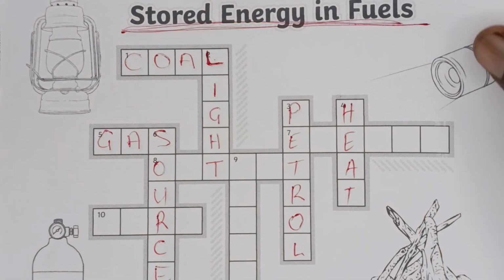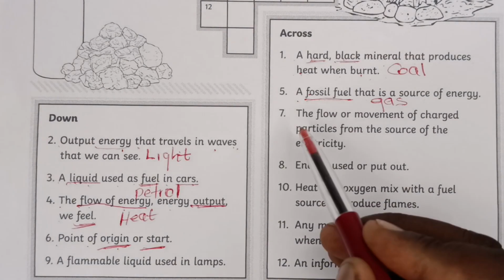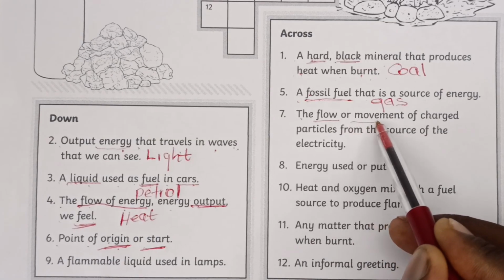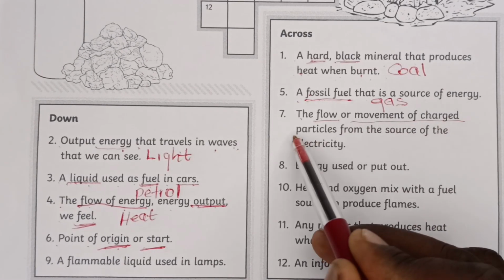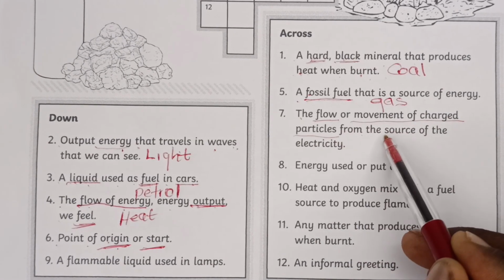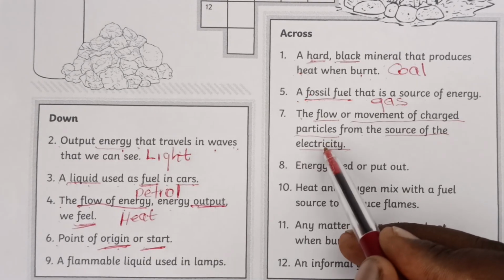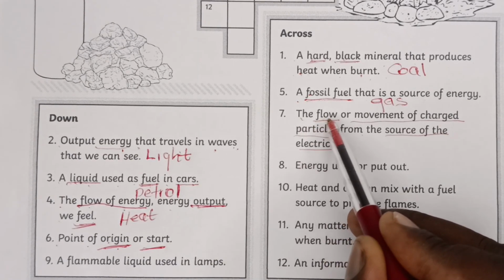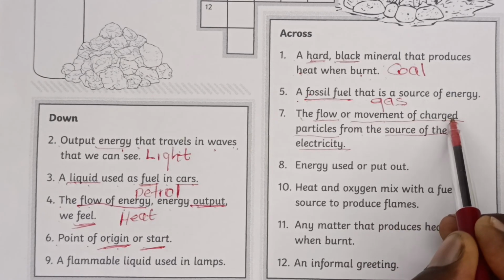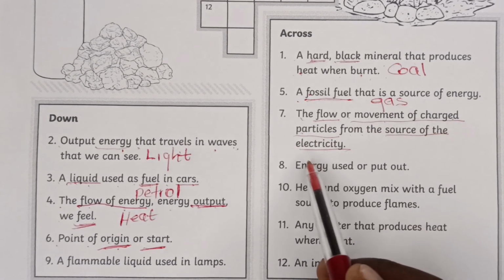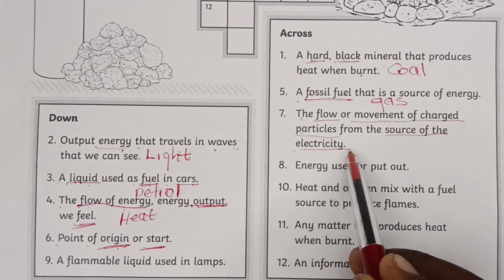Then we just did number 6, now we go to 7. 7 goes the other way. So 7 says the flow or movement of charged particles from a source of electricity.